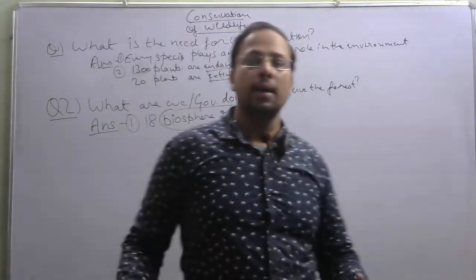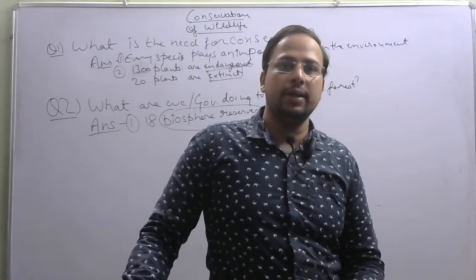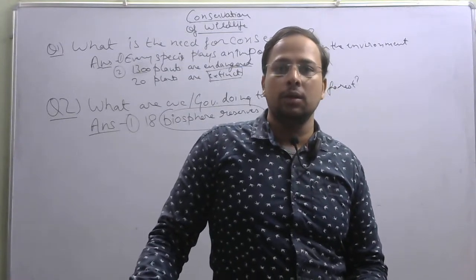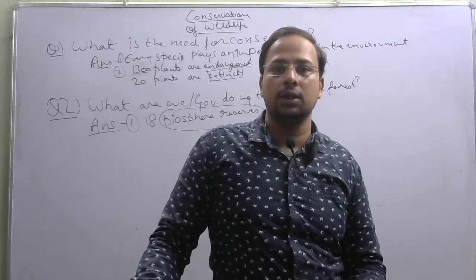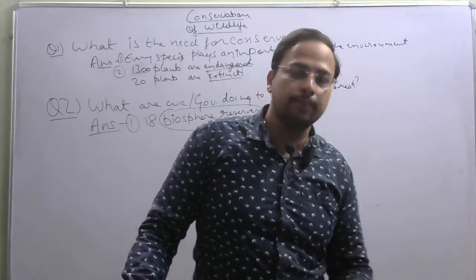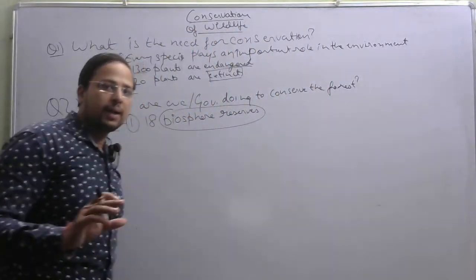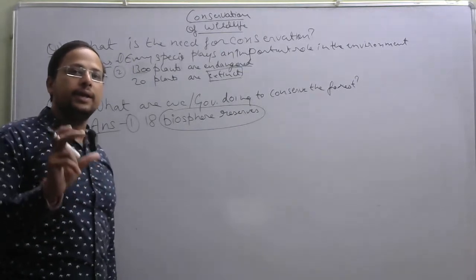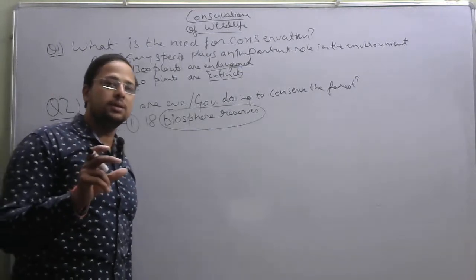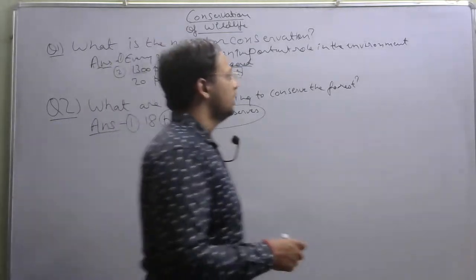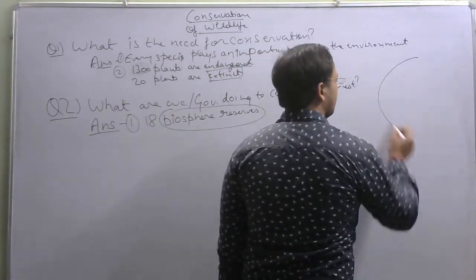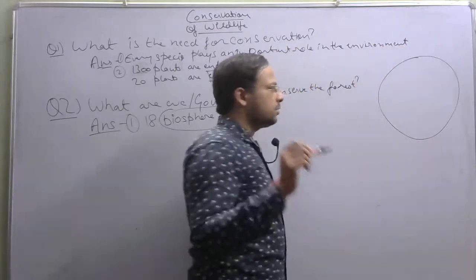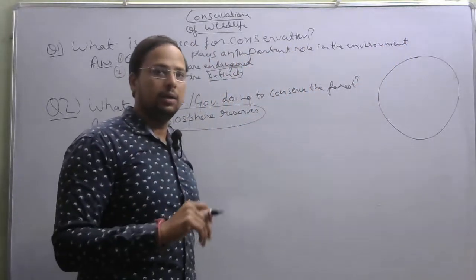See, biosphere reserve basically means those reserves or those areas which are specified by the government, and the government stops the interference of human beings in that area. Let us say that this is the area which is reserved by the government.